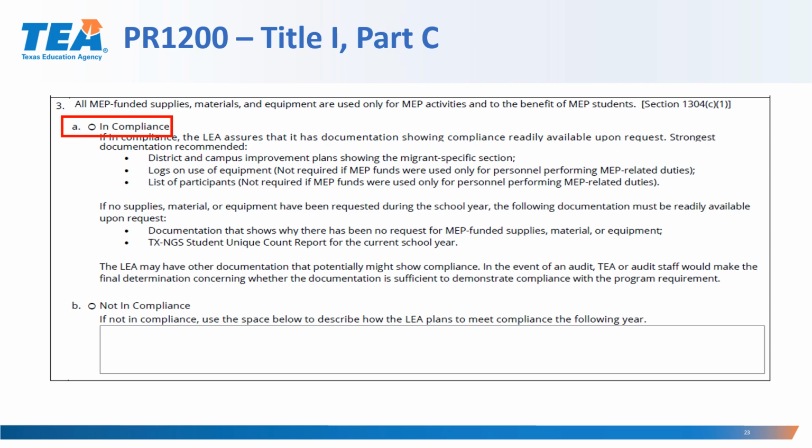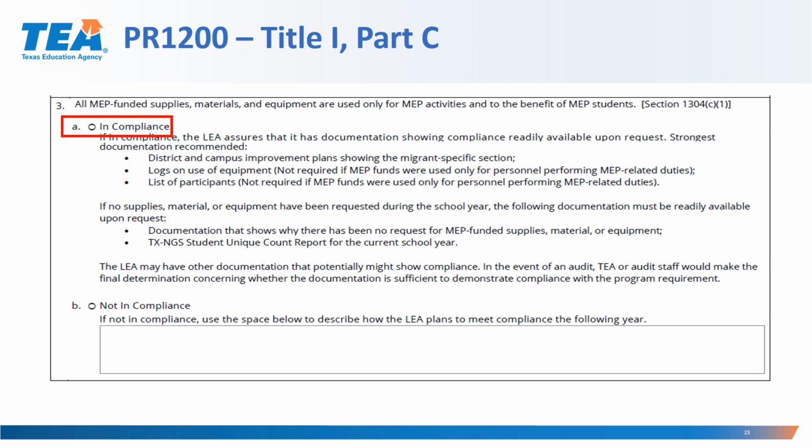If no supplies, materials, or equipment have been requested during the school year, the following documentation must be readily available upon request. Documentation that shows why there has not been a request for MEP-funded supplies, materials, or equipment, TXEIS student unique count reports for the current school year.